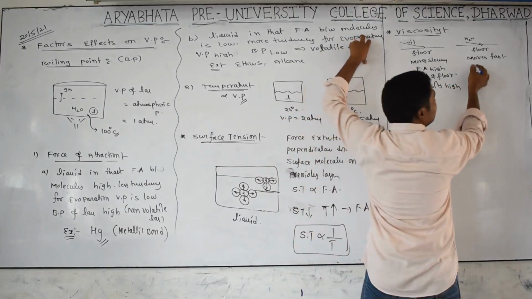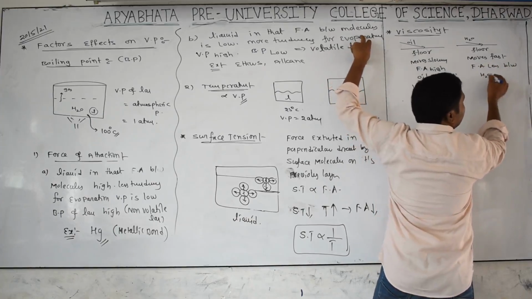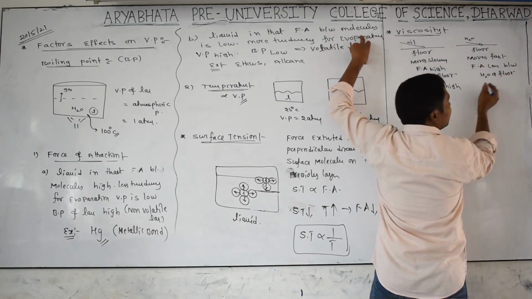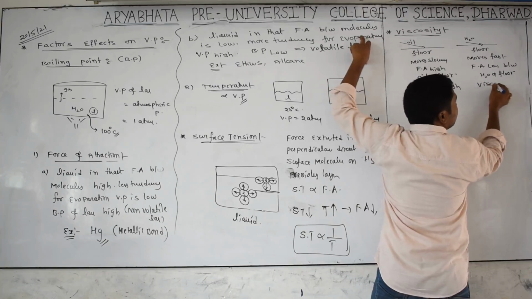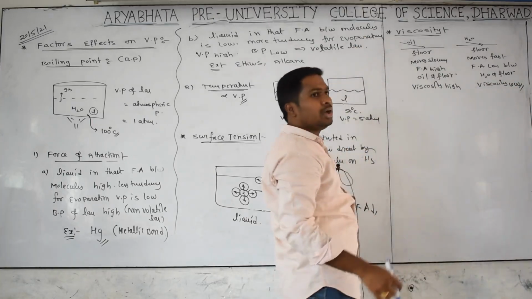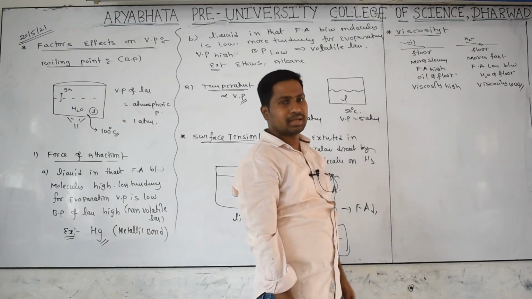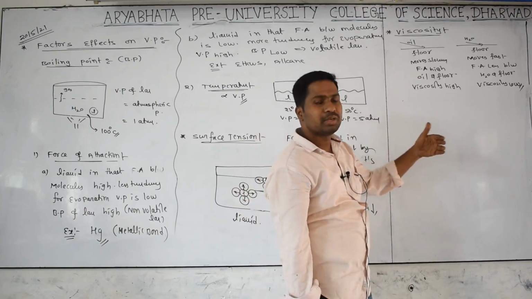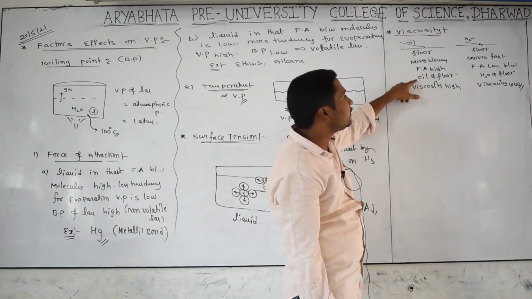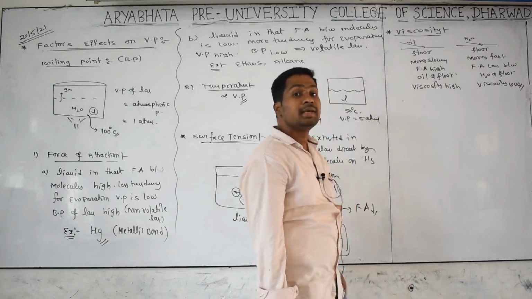But here the force of attraction between water and floor is less. Since the force of attraction is less, the water moves freely, which means viscosity will be low. Yes or no? Yes, that's why we can say water is the less viscous liquid and oil is the more viscous liquid. Fast moving or slow moving all depends upon the force of attraction operating between the liquid and the floor. That opposing force only we are calling viscosity.